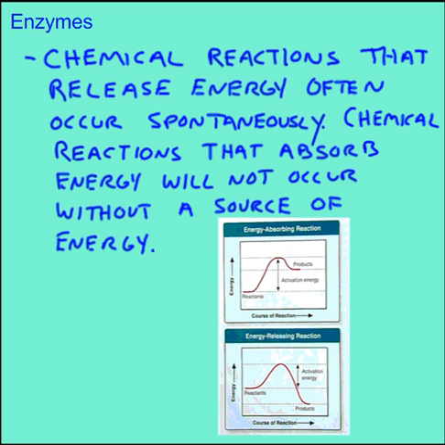These graphs might help us understand a little bit better. This first graph shows the energy of the reactants and the products. After the reaction, the products have more energy than the reactants, and that energy would be the activation energy. This is the energy that would have to be added in order for that chemical reaction to happen. Now, in this reaction, the products have less energy after the reaction has occurred. So some of these occur spontaneously, and then that would look something like this.